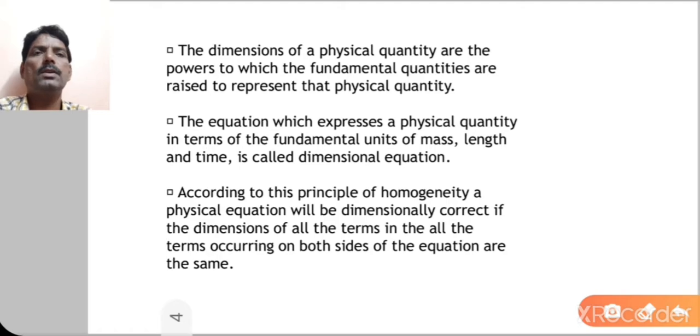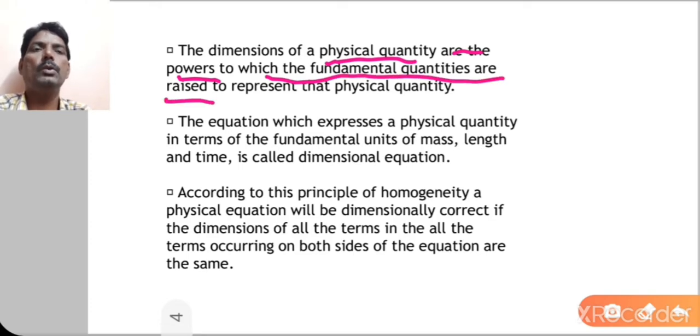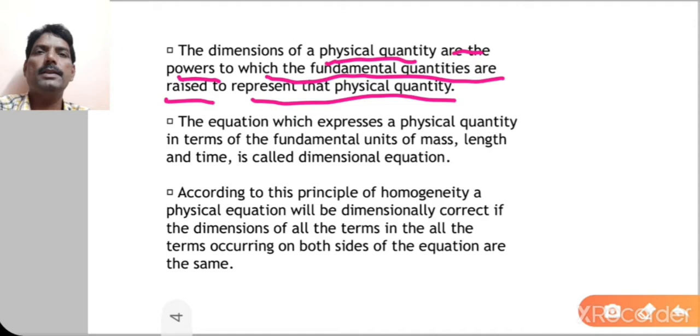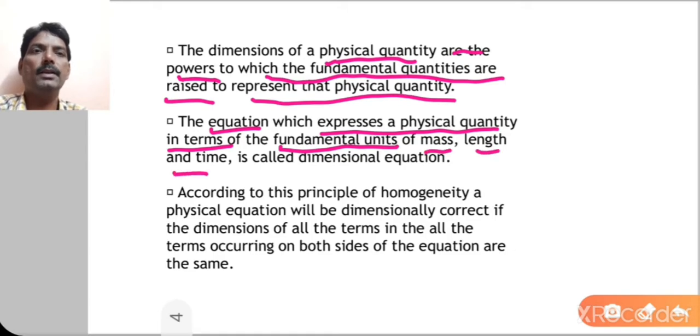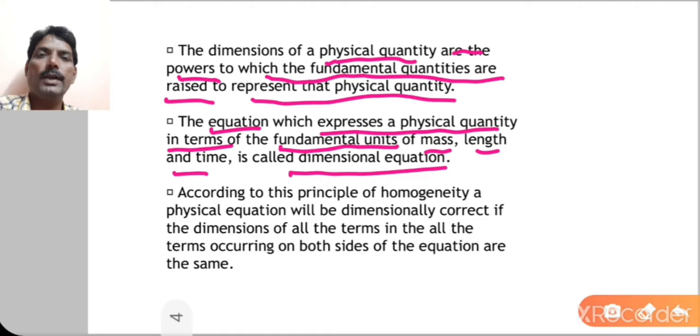What are dimensions? The dimensions of a physical quantity are the powers to which the fundamental quantities are raised to represent that quantity. In the first lecture we described fundamental quantities and derived quantities. The equation which expresses a physical quantity in terms of the fundamental units, that is mass, length and time, is called the dimensional equation.